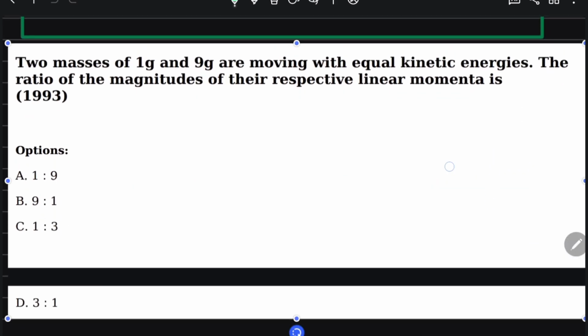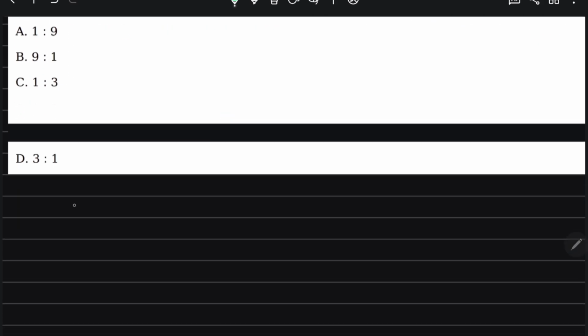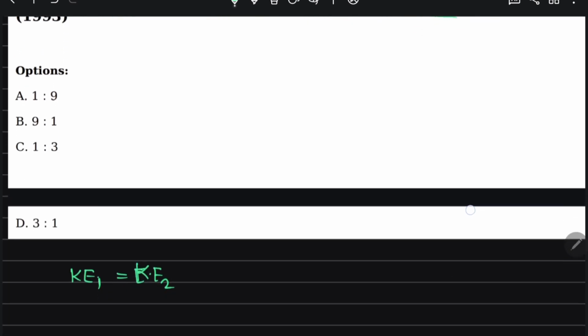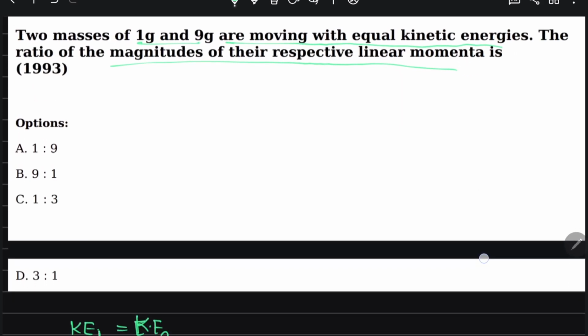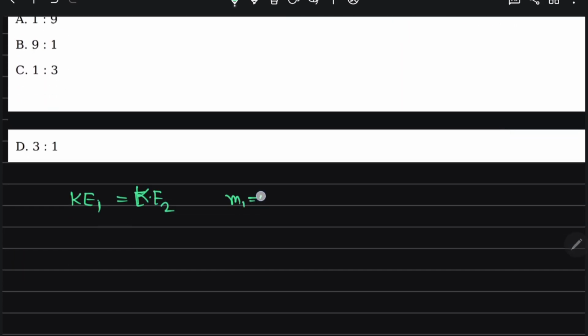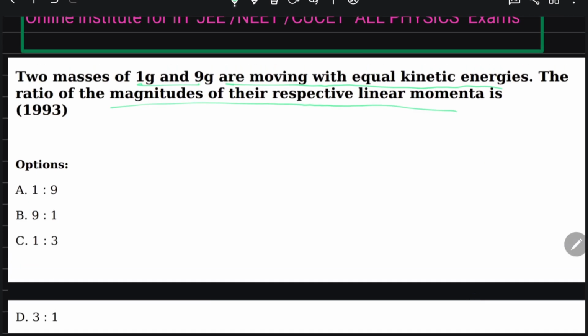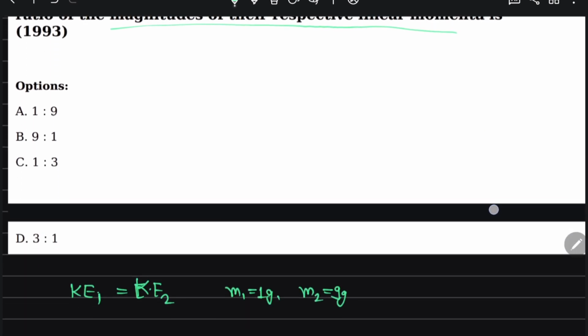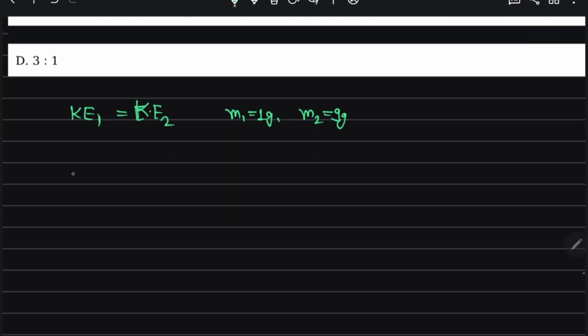This question is from the 1993 exams. Two masses, 1 gram and 9 gram, are moving with equal kinetic energy. The ratio of the magnitude of their respective linear momentum. So what they're saying is that their kinetic energies are equal. The two masses: m1 is 1 gram and m2 is 9 gram, with equal kinetic energy. The ratio of the magnitude of their respective linear momentum?